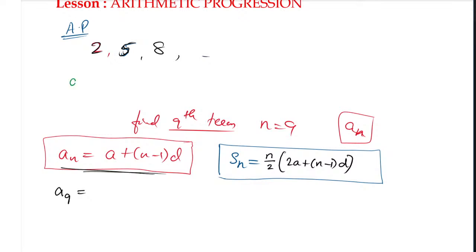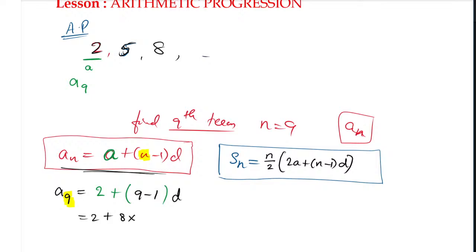So we will find the a ninth term. To find it, we require the a value. The a value refers to the first term, 2. That is, a value is 2. And the n value refers to, see here, I have not said that the n value is the last term. Here the n value is 9 because we are finding the ninth term. So it is 9 minus 1 into d. So according to that, 2 plus (9 minus 1, which is 8) into the d value.